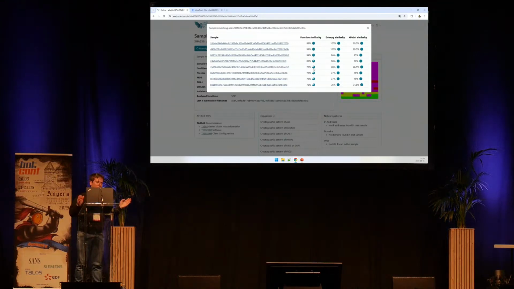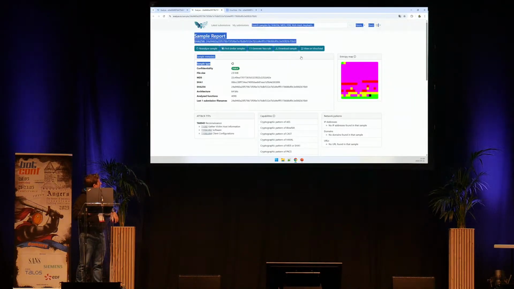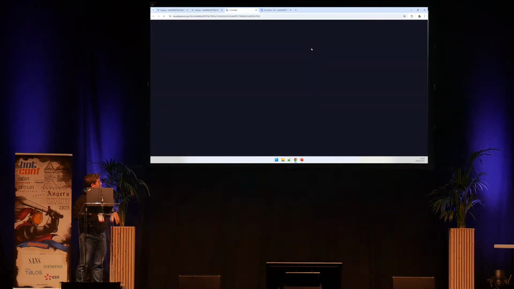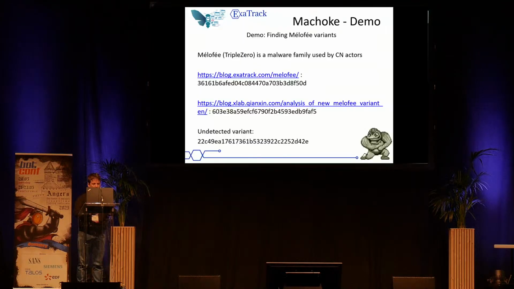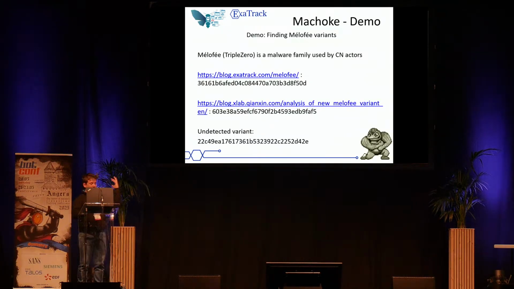So in our 150K samples, we only have like 10 matches, from 99%, which is almost the same sample, to 73%, which is a resemblance, but not exactly the same. If we took one in the middle and checked on VirusTotal if it's detected, we see it's not. However, during our analysis, we confirmed it's almost exactly the same. It's the same family. It's also a malware sample, and so on. So it works. If you want the hashes, go for it.